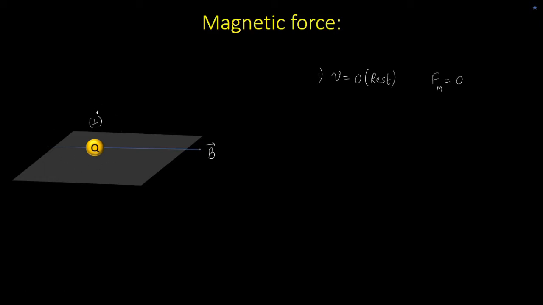But if this charge now starts to move, along with the electric field, it will also produce a magnetic field. Then it can interact with the external field. So, in the second case, what I'll do is, I'll make this charge move with some particular velocity. Now, the charge is moving in the presence of magnetic field, and it is moving with a velocity v. Now, the experiment shows that this particular charge will experience a force, a magnetic force.